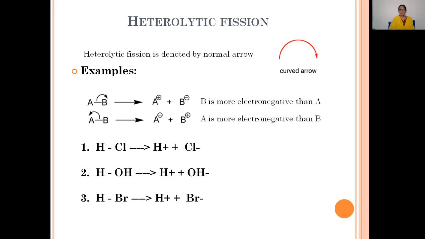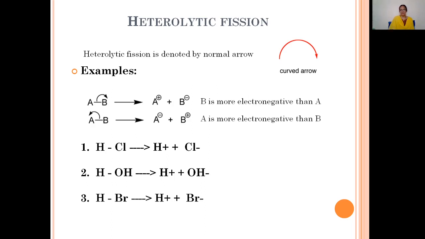When B is more electronegative than A, the bond pair of electrons go with the B atom. Thus, B becomes a negatively charged ion and A gets the positive charge. In the other way, if the bond pair of electrons go with the A atom, then A becomes a negatively charged ion and B becomes the positively charged ion. Why are the electrons going with A? Because here A is more electronegative than B. This is how heterolytic bond fission takes place.